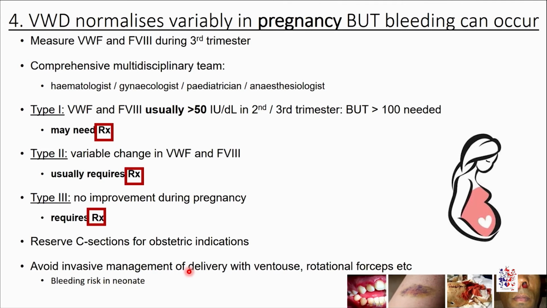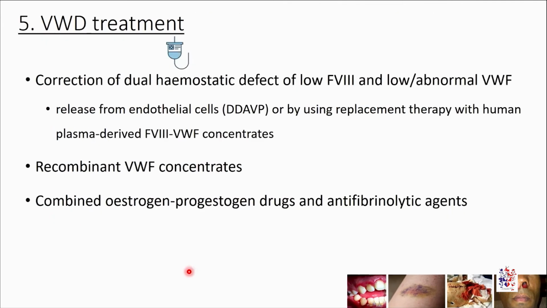So what is the treatment of von Willebrand's disease? The treatment aims to correct the dual hemostatic defect of low factor VIII and low or abnormal von Willebrand's factor. And this can be achieved either by releasing von Willebrand's factor from endothelial stores with a drug such as DDAVP, or by using replacement therapy, either in the form of human donated factor concentrates or factor concentrates that have been manufactured in the laboratory, termed recombinant von Willebrand's factor concentrates.